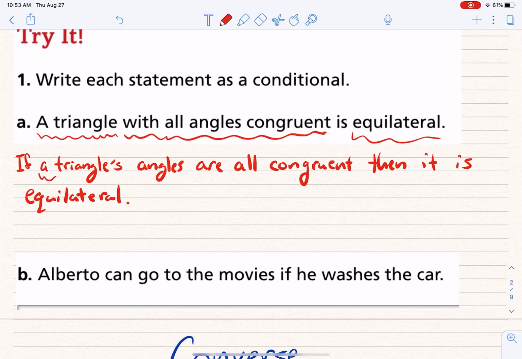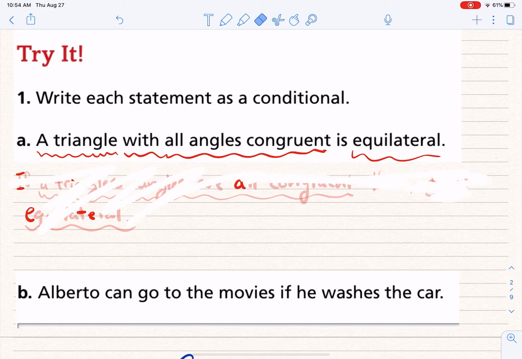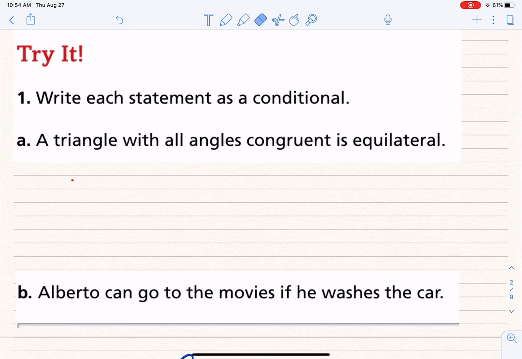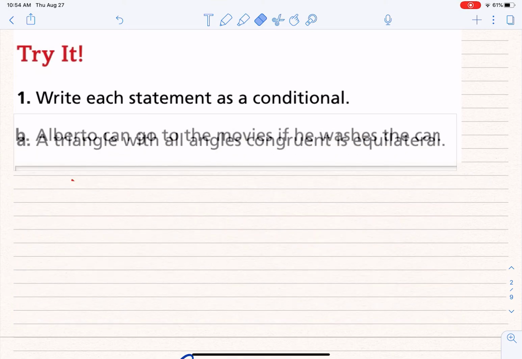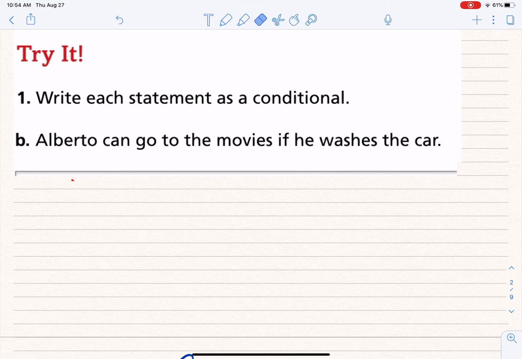So here's my hypothesis. A triangle's angles are all congruent. And here's my conclusion. It is equilateral. All right? Let's take a look at this next one. I'm going to go ahead and get rid of all this for a second. Now, please understand, you may have written yours just a little bit different. These have a little bit of room, you can change them a little bit. It doesn't have to be exact. Sometimes you might put in one little word or take out a little word that I don't. And so they might have a little bit of a different sound to them, but that's okay.